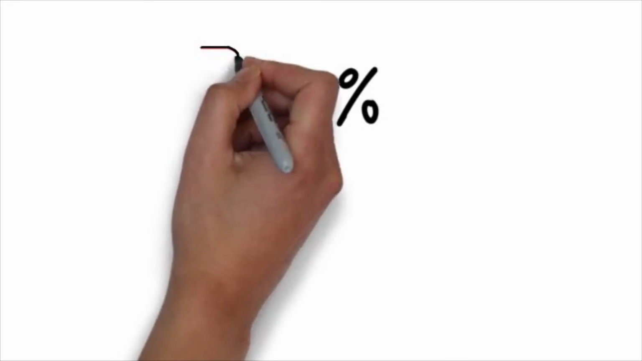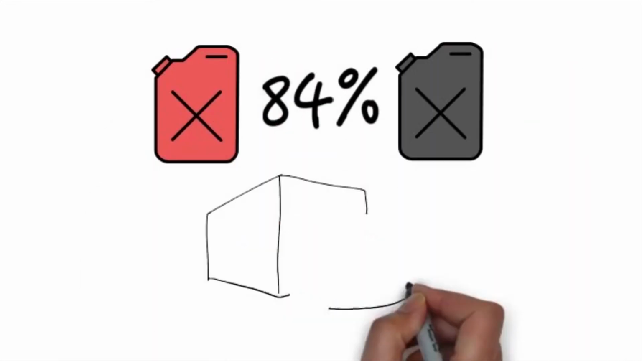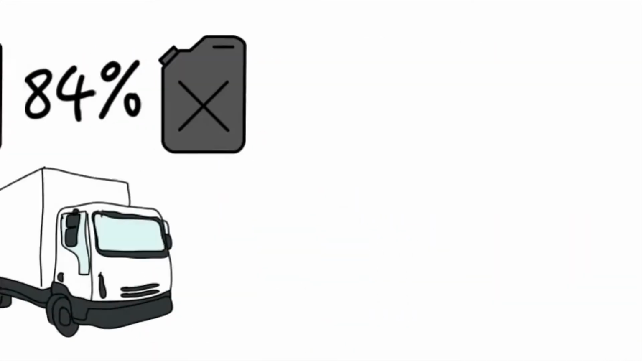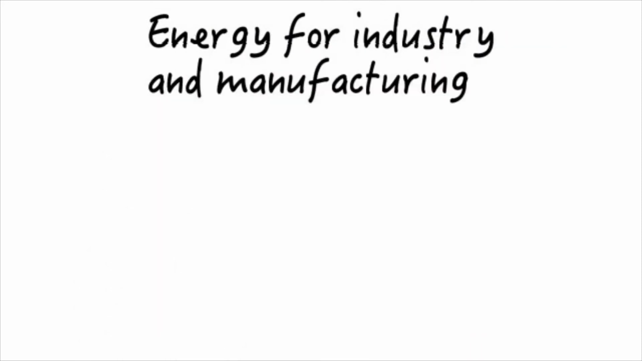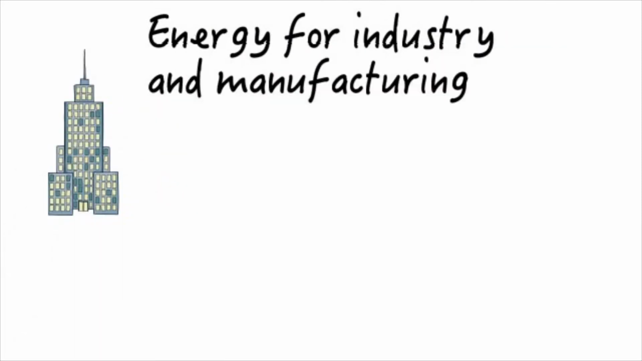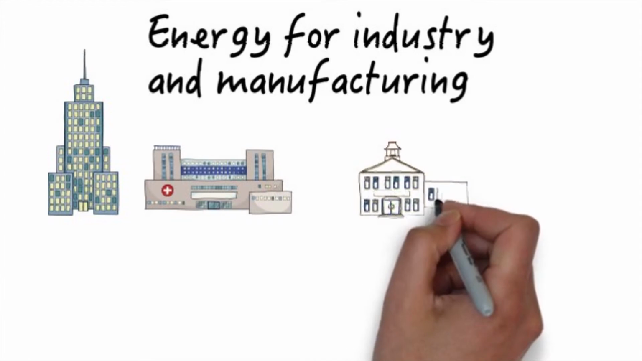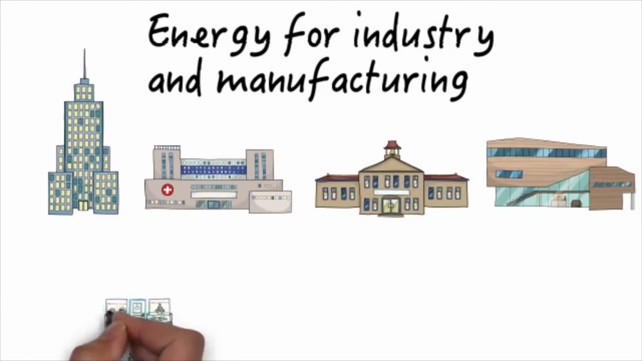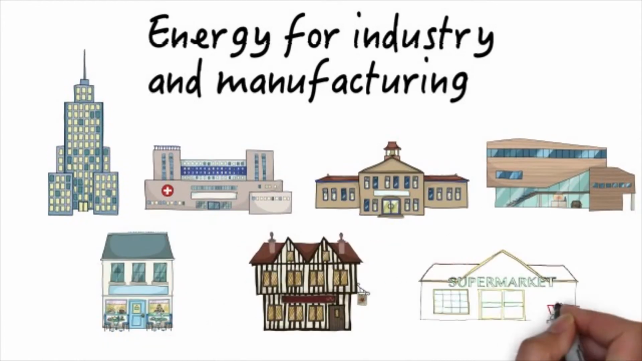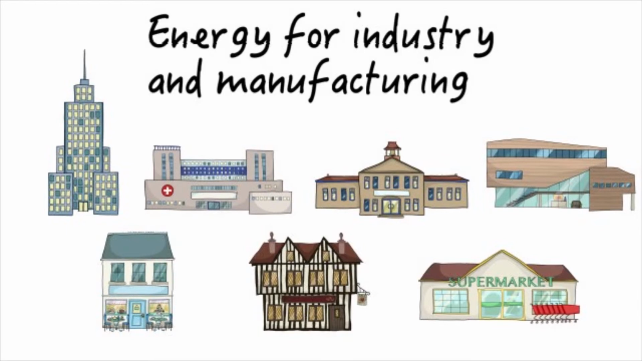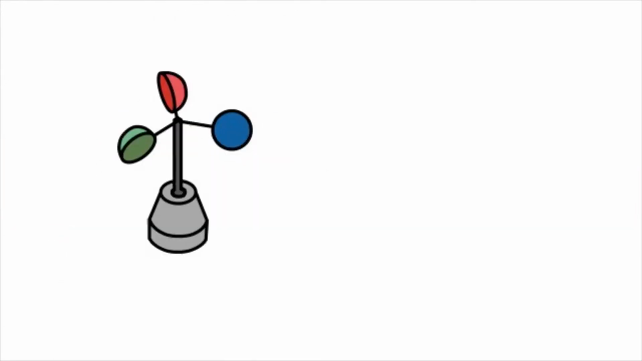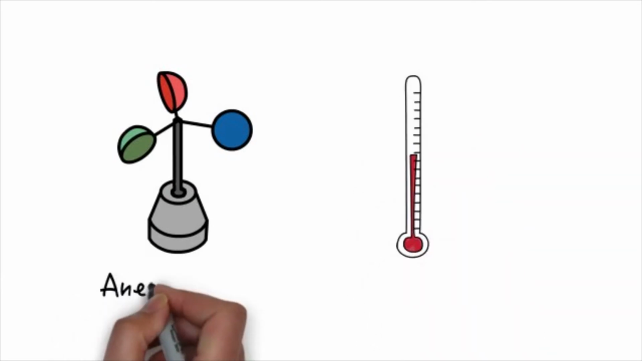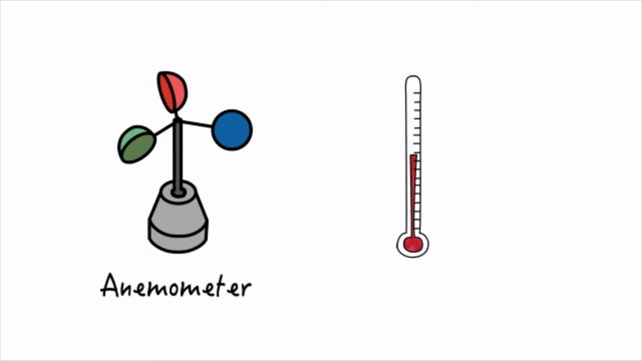84% of energy obtained from gasoline and diesel is used for transportation. Most of the energy is used for industrial and manufacturing purposes. Offices, hospitals, schools, police stations, restaurants, hotels, and shopping malls mostly consume energy for heating and lighting. Energy can be measured in a number of ways. For example, wind energy is measured with an anemometer, and thermal energy can be measured with a thermometer.